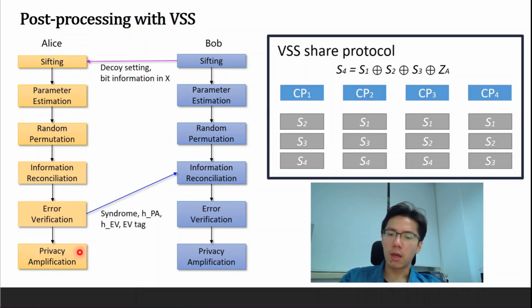I'd like to point out some details of our post-processing task. First, we use a low density parity check code to reconcile the key streams. This algorithm requires only one round of communication, much less communicative than other error correction codes like the Cascade code. Thus, the authentication cost is minimized. Second, we implement privacy amplification in a single step, as opposed to the original proposal by Marcos Curty and Hoi-Kwong Lo, which required more steps.